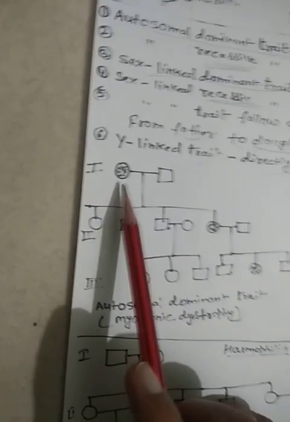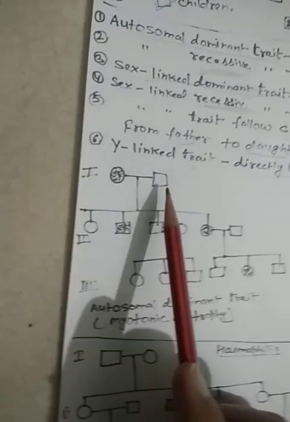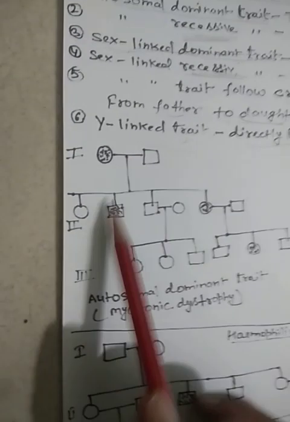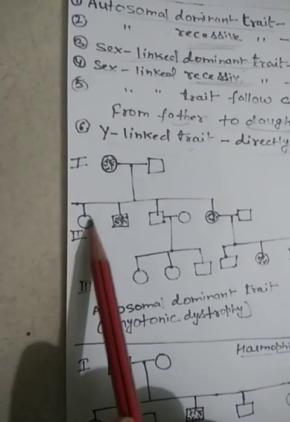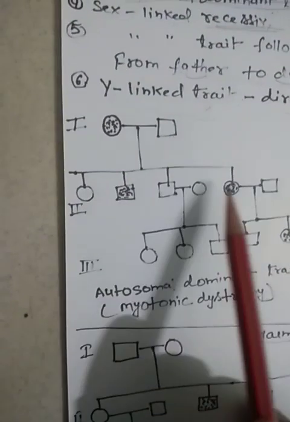Suppose this is the chart. Here this is the female married to this male, and these are the children. This is the first generation, the parent generation. Now this is the second generation. Suppose this one is the 1, 2, 3 and 4 children.